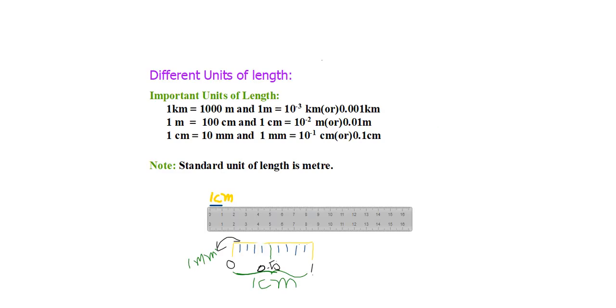So length is measured in different units like kilometers, meters, centimeters and millimeters. The standard unit of length is meter.